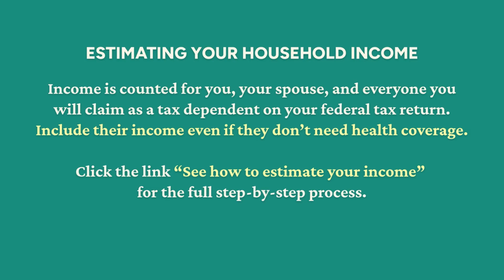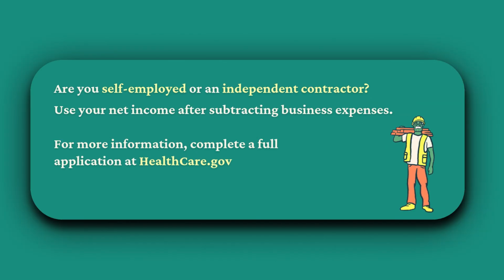If needed, there's help for estimating your income coming up. Are you self-employed or an independent contractor? To get your discount estimate, use your net income after subtracting business expenses. After seeing your discount, to get more information, complete a full application at HealthCare.gov.